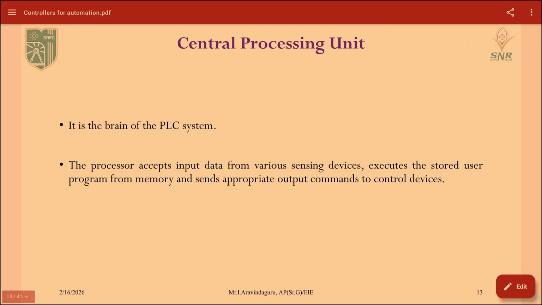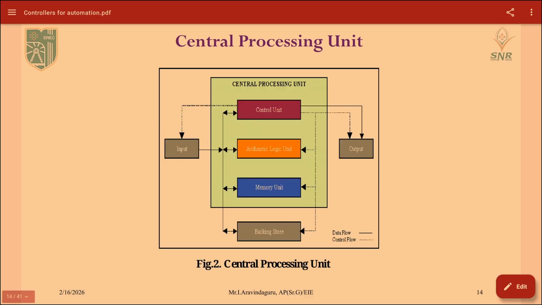Then a brief explanation of the CPU. It is the brain of the PLC, and it will accept the input data from the sensing devices and execute the stored user program, and it will send the appropriate output commands to the actuators or the control devices. And these are the other units available in the CPU: the control unit to control the process.